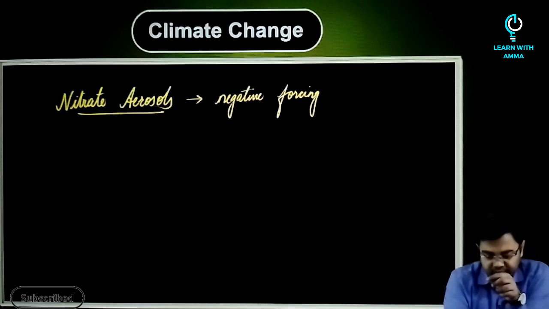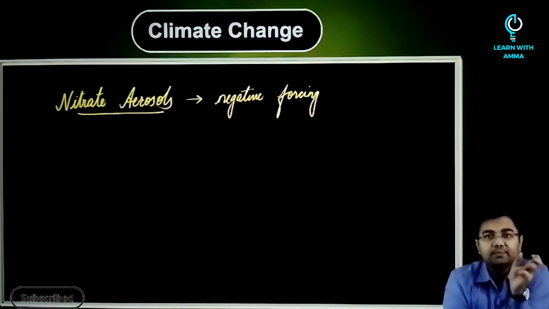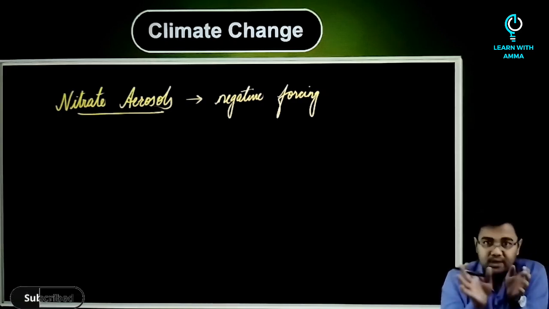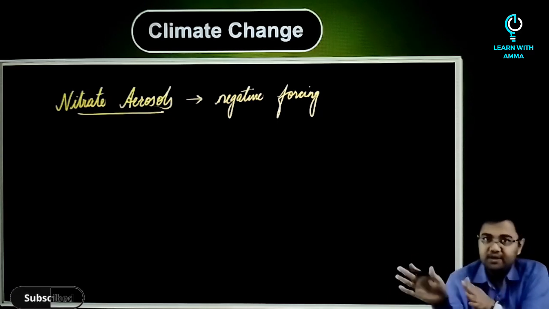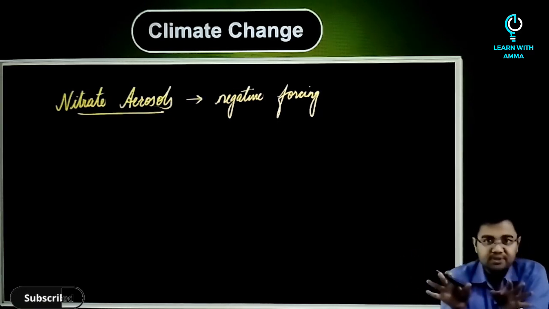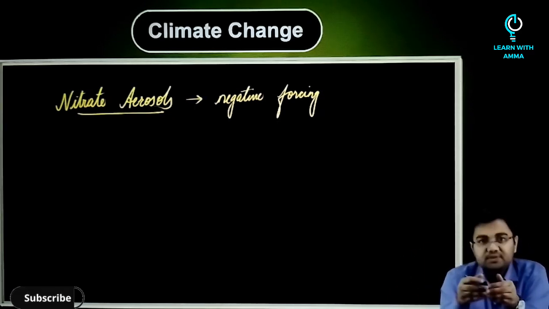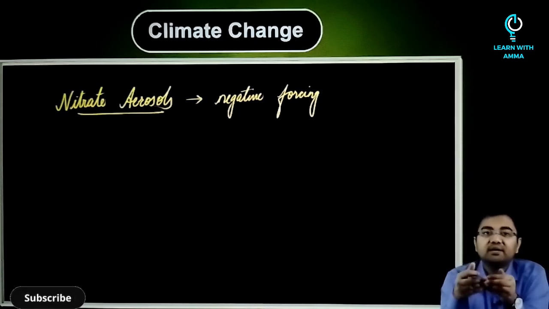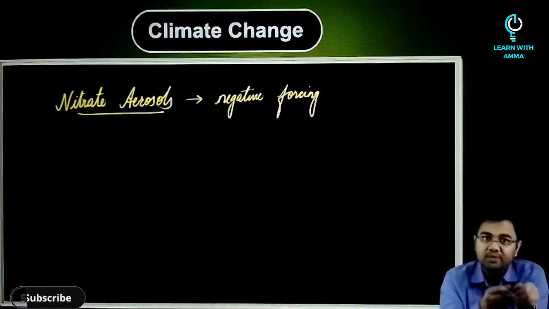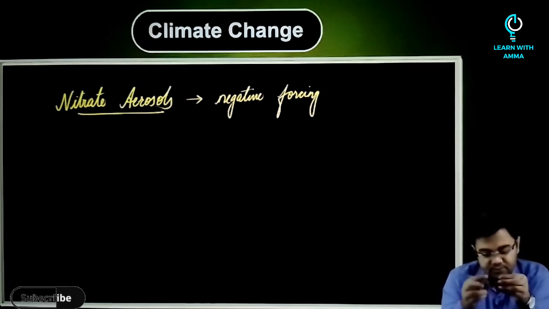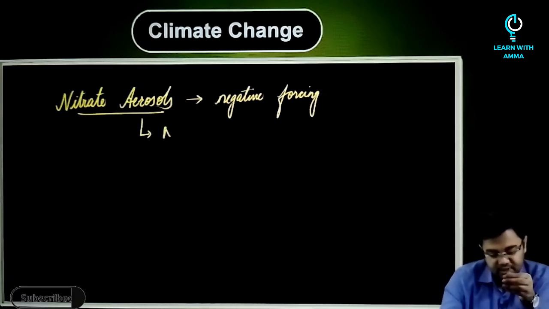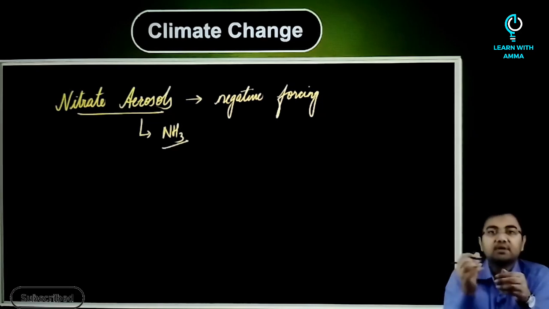One major source of nitrate aerosol can be smog, and we have had a separate discussion on smog, so I'm not going to discuss smog here. This smog basically gets released from the incomplete combustion of the burning of fuel in all these internal combustion engines. Another source for nitrate aerosols can be ammonia, right?